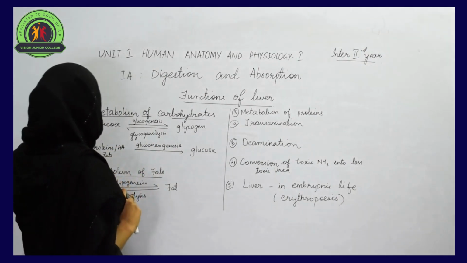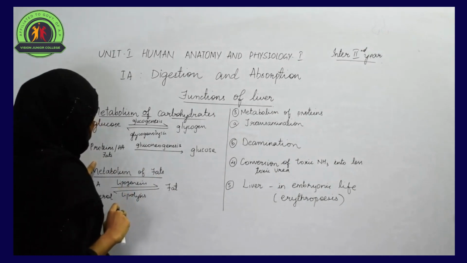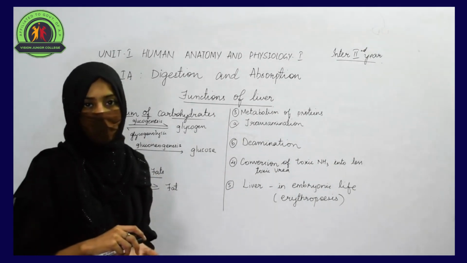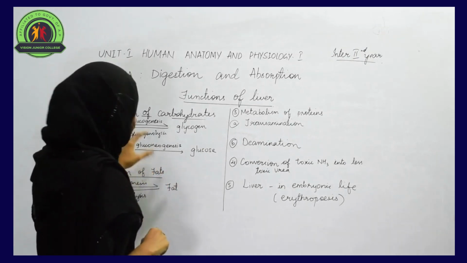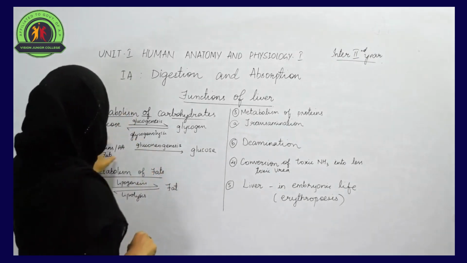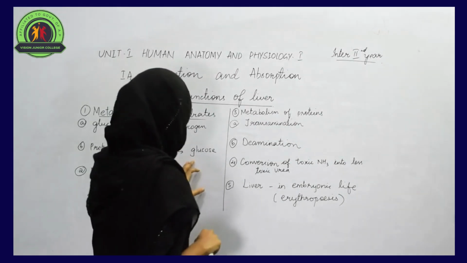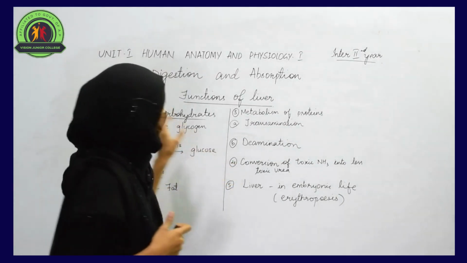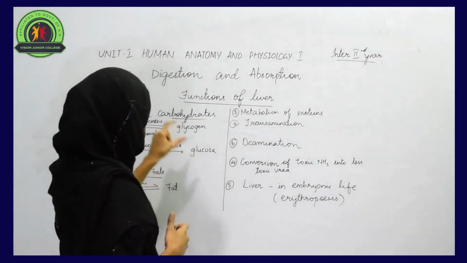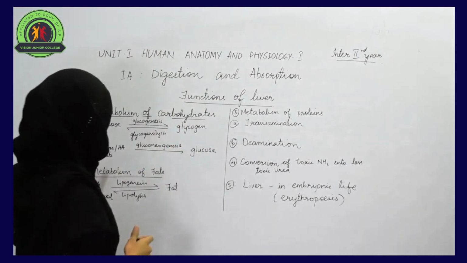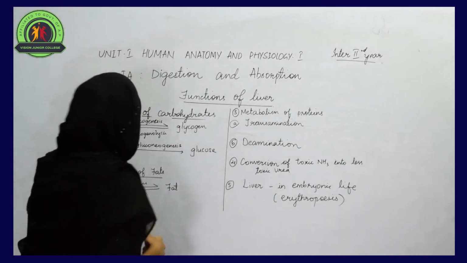Now the proteins and amino acids or the fats which are present can be broken down in the liver itself, and that process is called gluconeogenesis. So these proteins, amino acids and fats can be broken down into a form of sugar that can be consumed by our body, and that sugar is nothing but glucose. So this is how the metabolism of carbohydrates takes place in the liver.